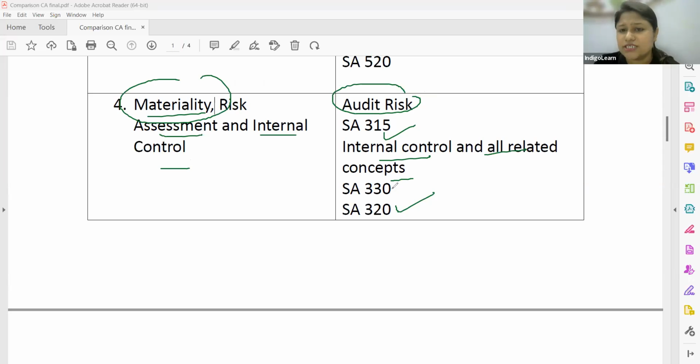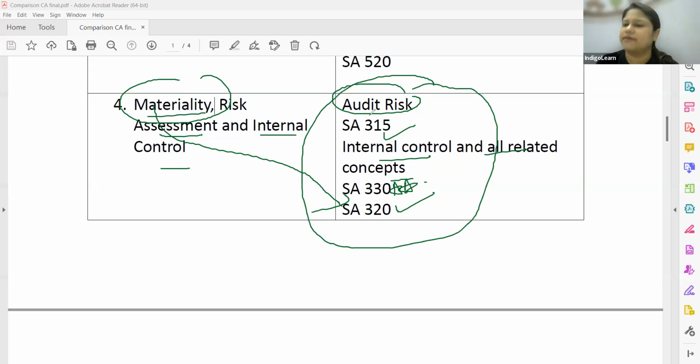Auditors' responses to assessed risk, which is very, very important. That also we cover as a part of risk assessment. And 320, with the name itself, it suggests it talks about materiality. Again, this I would say is a combination of standards taken together.